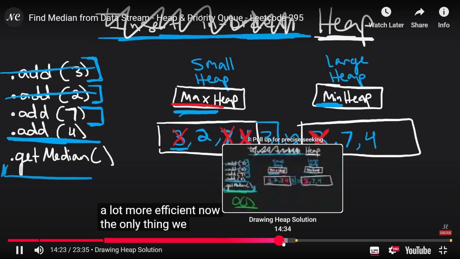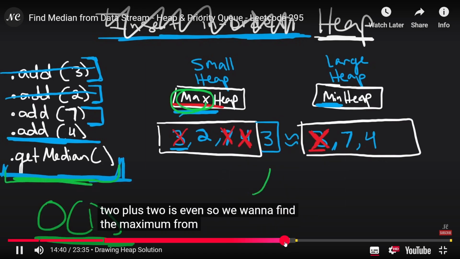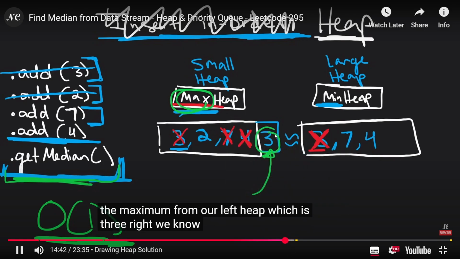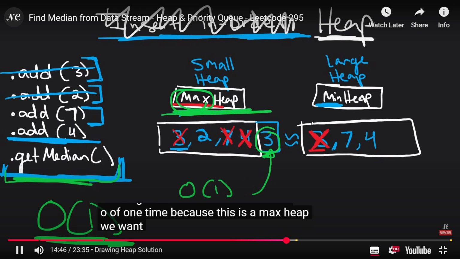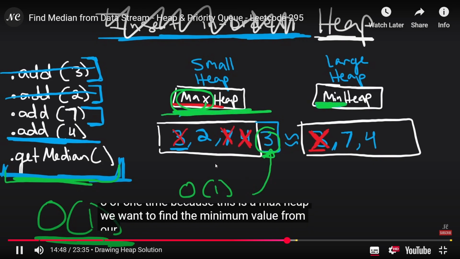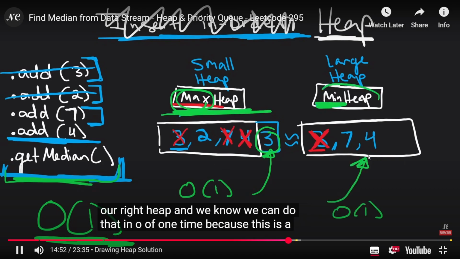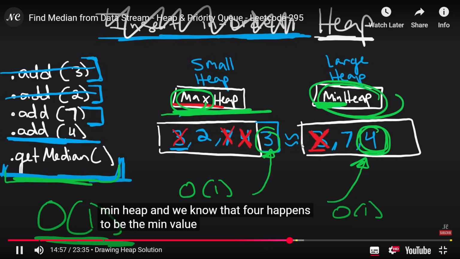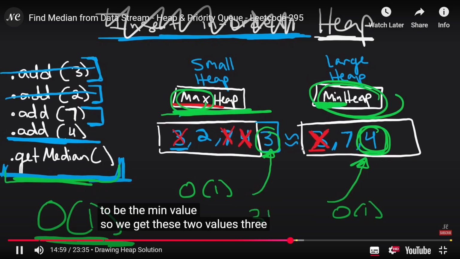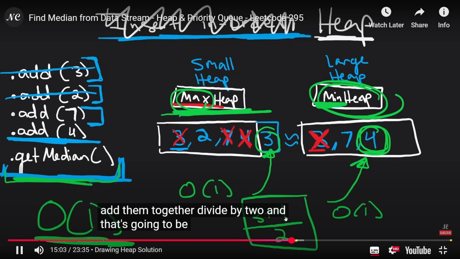Now, the only thing we have to do is get the median. We take the maximum from our left heap, which is 3, and we know we can do that in O(1) time because this is a max heap. Then we get the minimum value from our right heap, which happens to be 4, and we can also do that in O(1) time because it's a min heap. We add these two values together, 3 plus 4, divide by 2, and get 3.5, and that's going to be our median.